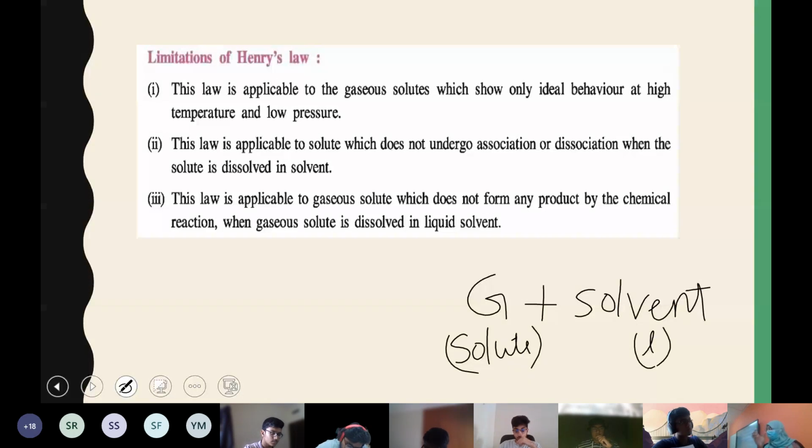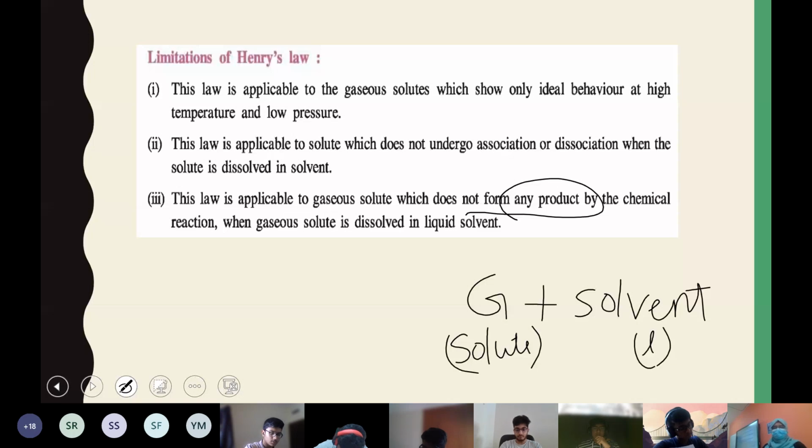If at all the gas and the solvent react to give you a product, in such cases also Henry's law is not followed. There should not be any product formed by the reaction of the gas with the liquid. If a product is formed, then such systems won't satisfy Henry's law. So that is the third limitation.